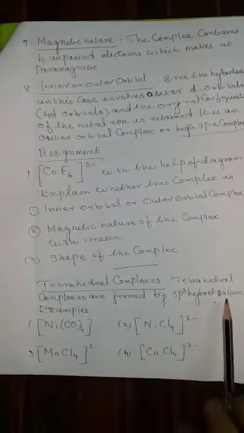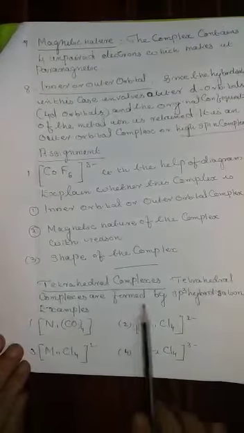Tetrahedral complexes. Tetrahedral complexes are formed by sp3 hybridization. Examples are given here. 4 examples are there. And let us do one first example, that is Ni(CO)4.